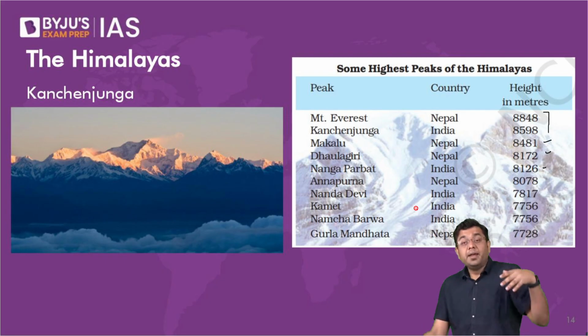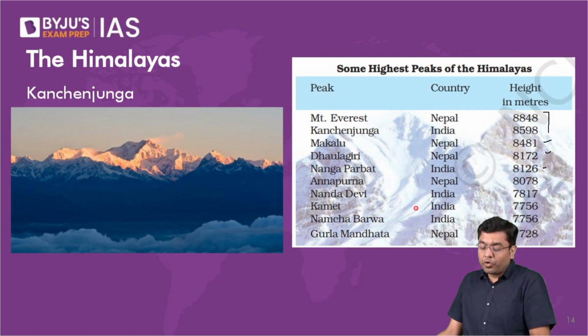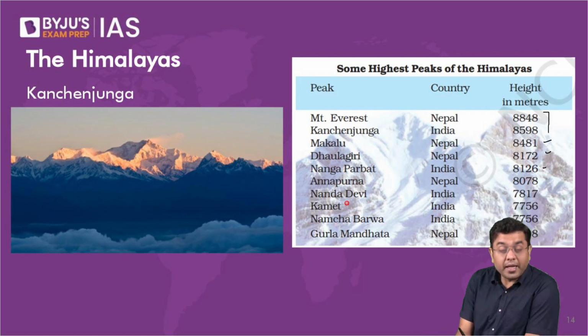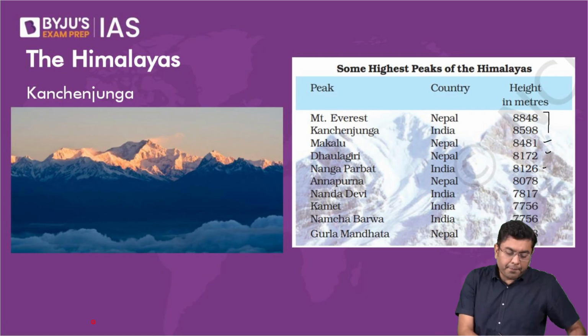It is said that it is much easier to climb Mount Everest than to climb Annapurna. Then Nanda Devi, Kamet, Namcha Barwa, Gurla Mandhata, all of these are basically a part of the Great Himalayas. Okay, so that is where you have the Great Himalayas and their properties.